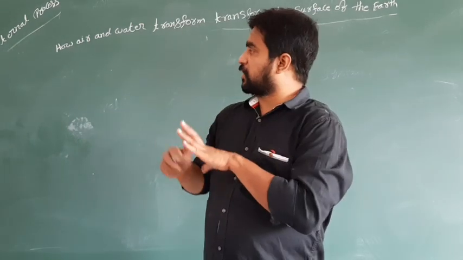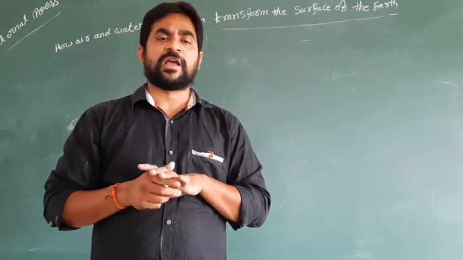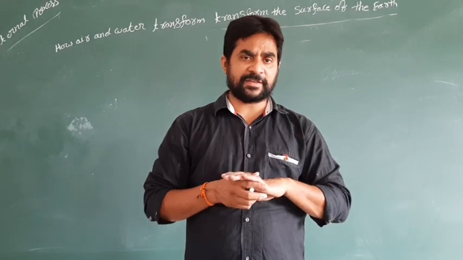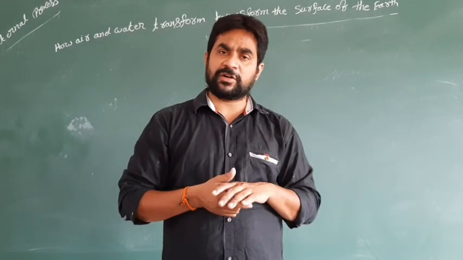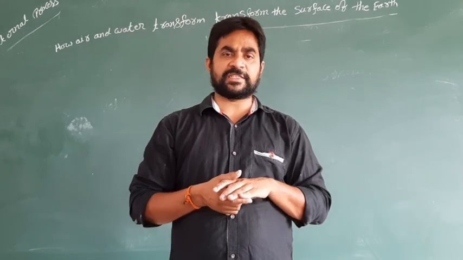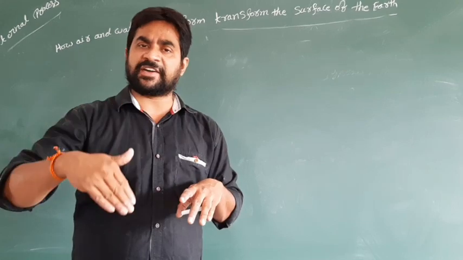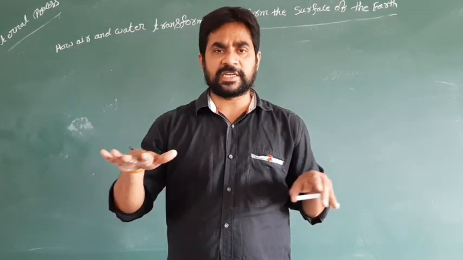Now, the third order landforms, like waterfalls, valleys, mountains, how these were formed, we are going to learn today in our concept.